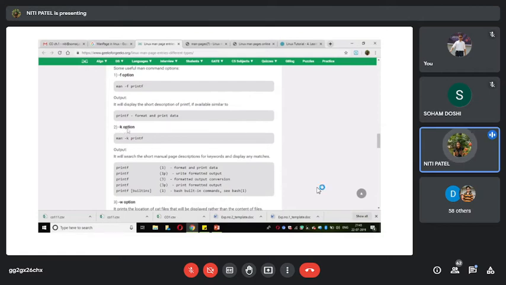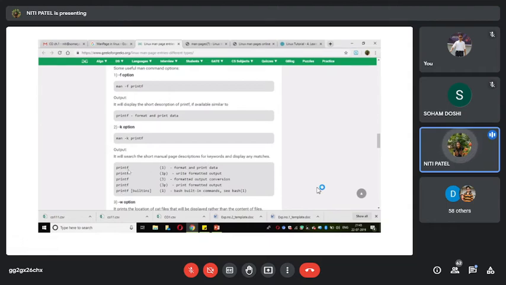Next is -k. What is -k going to do? The -k option will search the short description and the keywords related to which it matches. That means it will give the short description, and along with that, whatever matches what you have written will be displayed. So when I say man -k printf, whatever matches, 1, 1p, 3, 3p, with this particular command, all the details will be given, but the details will be in short.